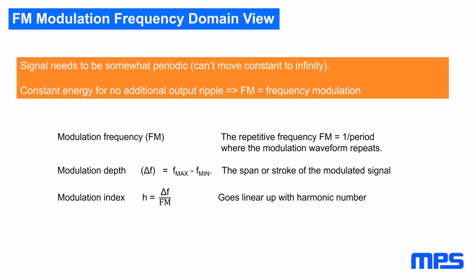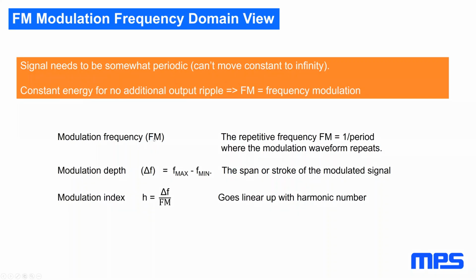If you modulate a carrier and you want constant power, you don't want any amplitude modulation, because that would give you direct output ripple. So you have to resort to frequency modulation. Fortunately, frequency modulation spectra are fairly well understood.